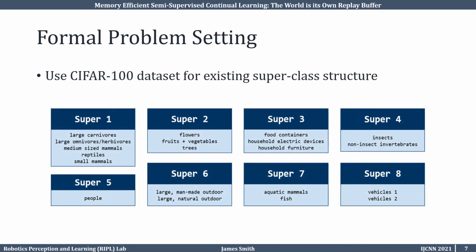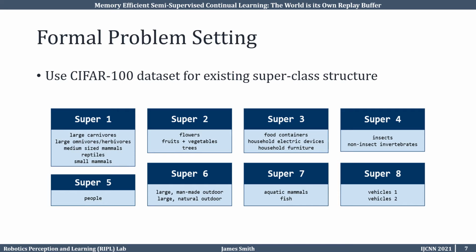We use the CIFAR-100 dataset in our work because it is built on an existing superclass structure. The CIFAR-100 dataset consists of 100 object classes. These 100 object classes can be separated into 20 parent classes, with 5 classes per parent class. This figure shows the parent classes for CIFAR-100. For example, the flowers parent class consists of orchids, poppies, roses, sunflowers, and tulips.